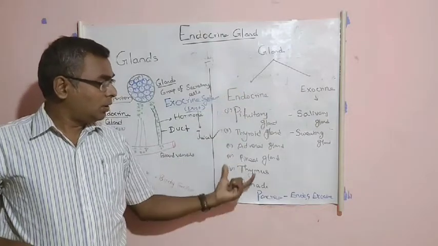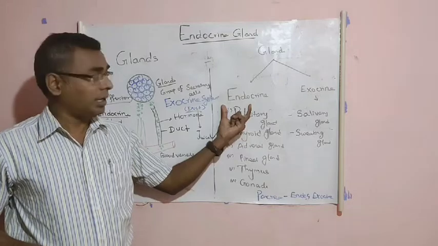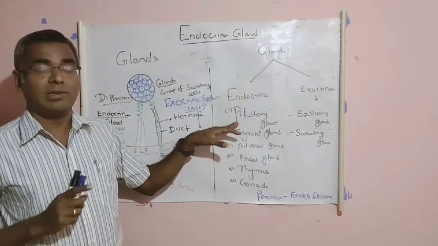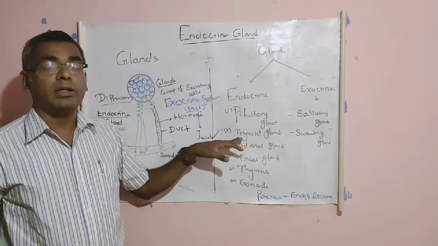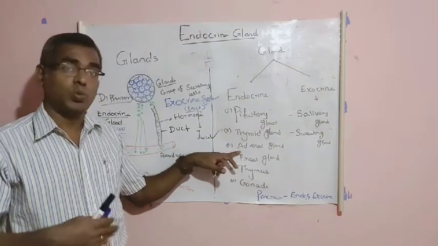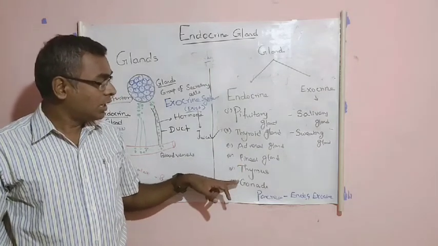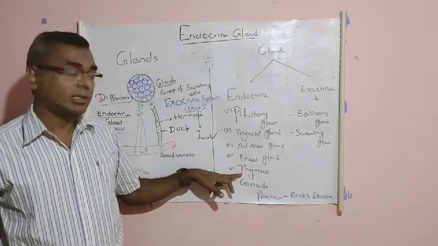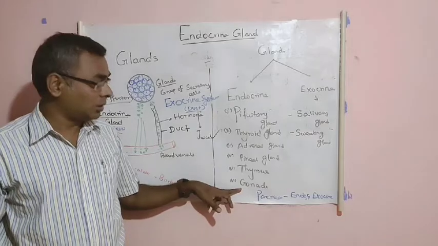These are a few examples of the endocrine glands present in our body. Examples: the pituitary gland. It's a major gland. We call it the master gland. It is in our brain. And the thyroid gland, present in the neck area. And the adrenal gland, present over the kidney. And the pineal gland, also in the brain. And the thymus gland, in the chest area near the heart. And the gonads, we call them the sex organs.